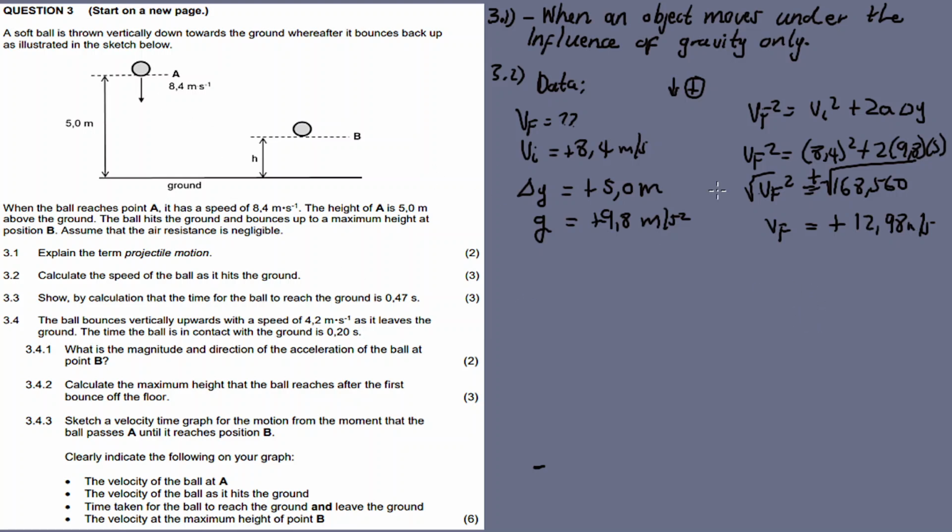When the ball is dropped, it picks up speed because it accelerates downward due to gravity. So obviously when it reaches and hits the ground, the initial speed will be less than the final speed, so that's why we have 12.98 meters per second.